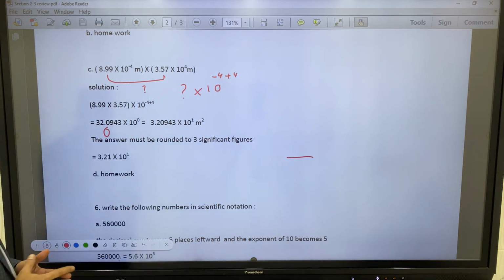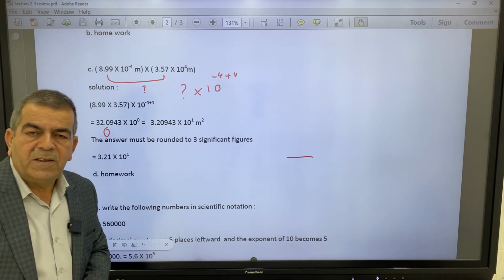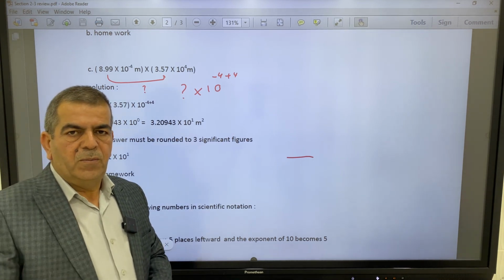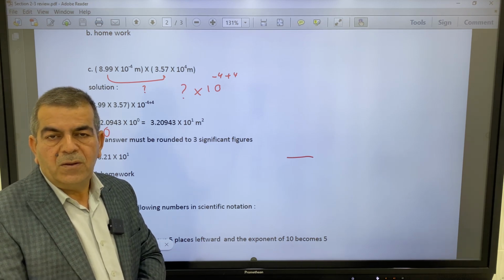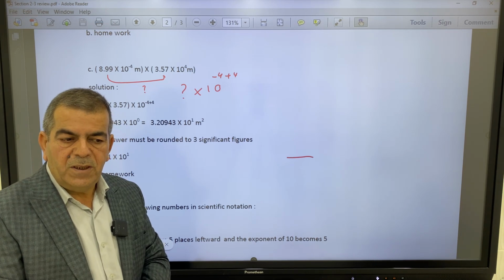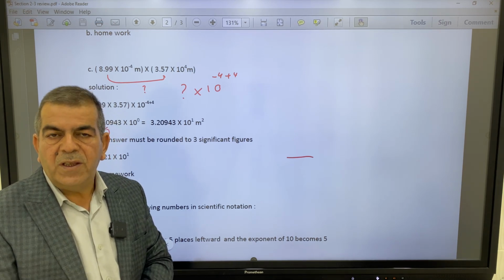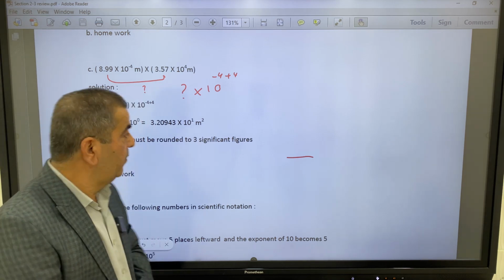Of course, it equals 0. So 10 power 0: for any number, if the power equals 0, the result is 1.